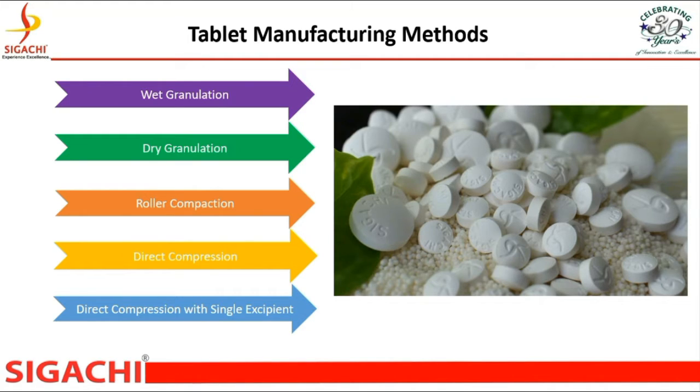Roller compaction. Roller compaction is a method of powder compaction of dry powders into a solid mass known as the ribbon. This process is achieved by feeding powder through a set of directly opposed counter-rotating rolls. The process avoids the use of liquid and high temperature.